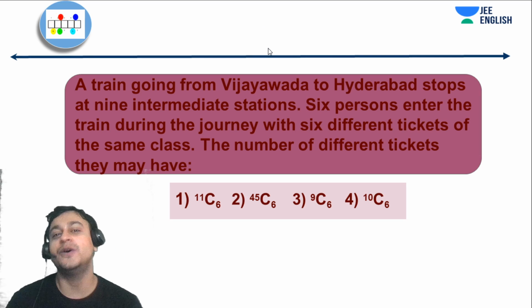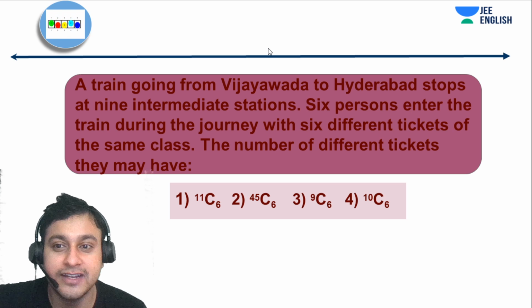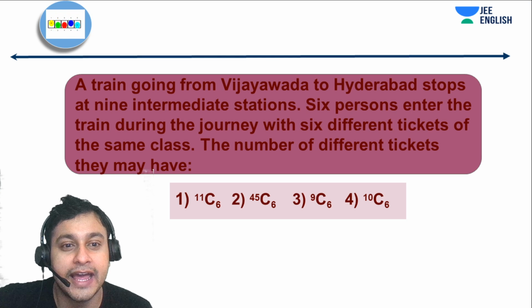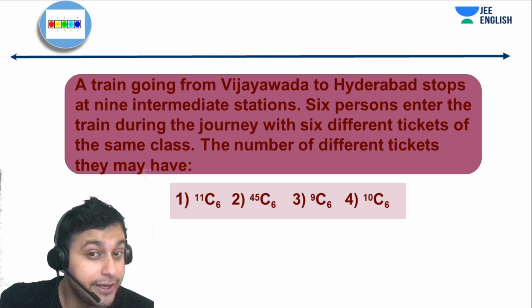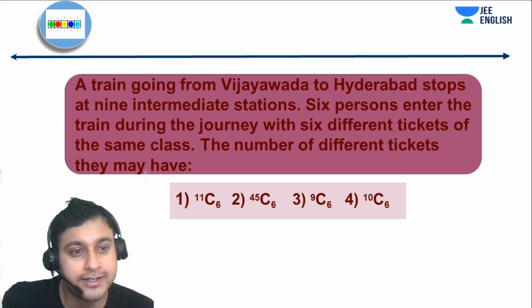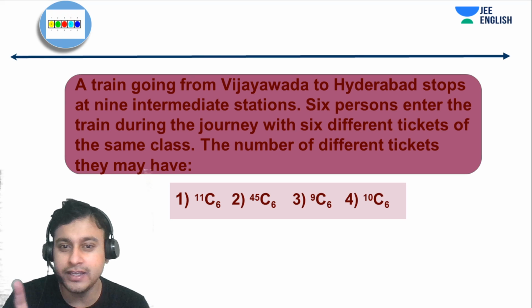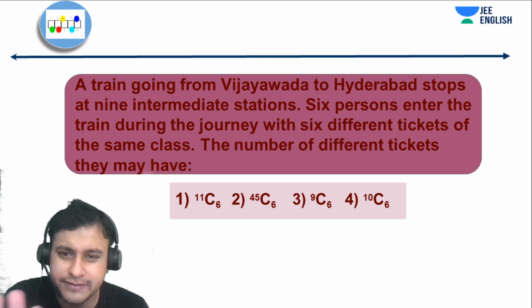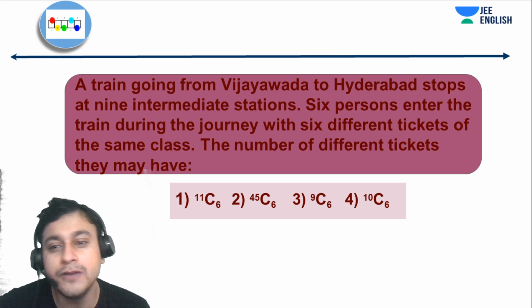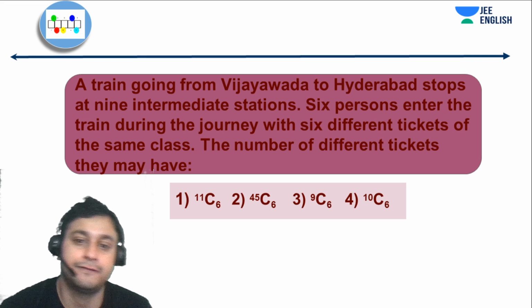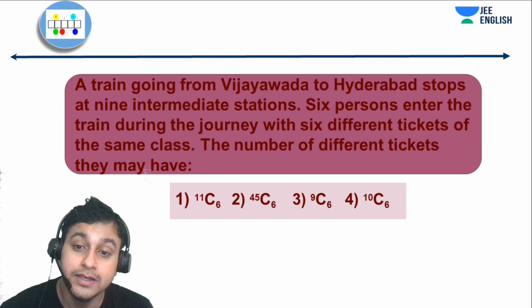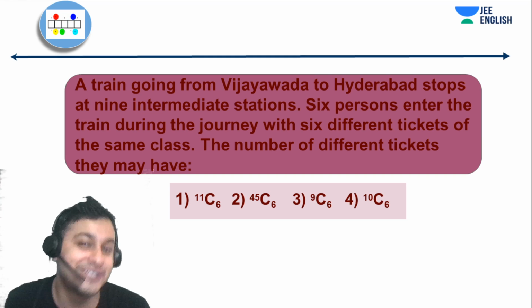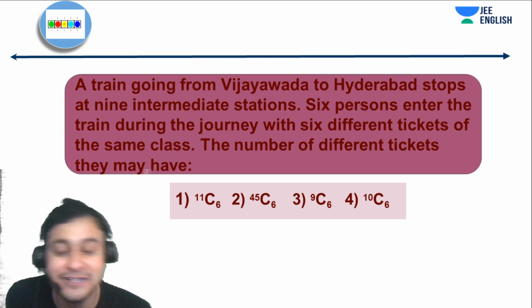So the train is going from Vijayawada to Hyderabad and stops at 9 intermediate stations. Okay. So 6 persons enter the train during the journey with 6 different tickets of the same class. Okay. So all are having the same class. So the number of tickets that they may have. Guys, this looks like a pretty simple question, but actually it is a little bit twisted.